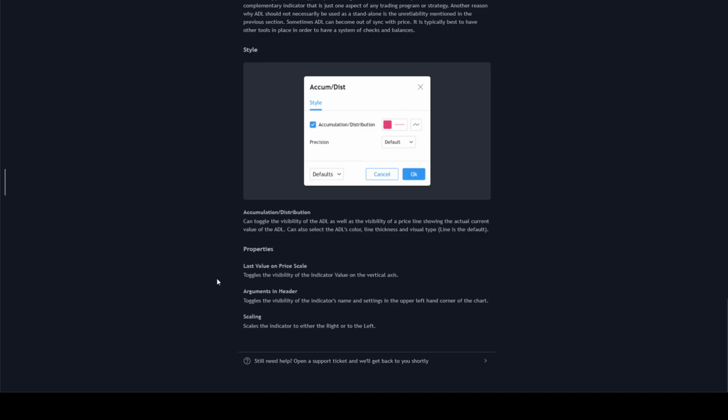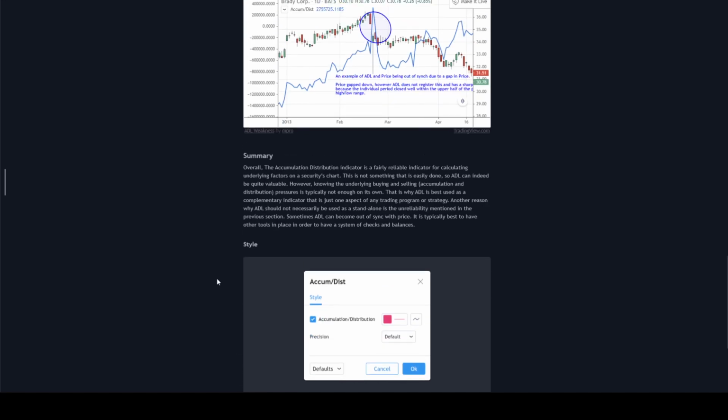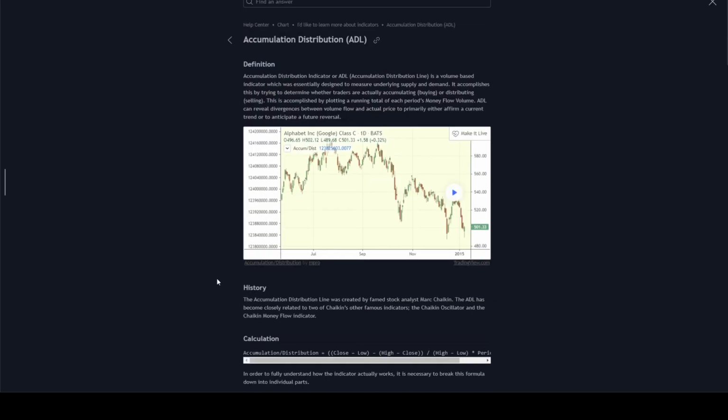So ladies and gents, this is the accumulation distribution indicator, the first one in this series as we go through many indicators. A great one to use, seeing divergence and giving you opportunities in the markets.